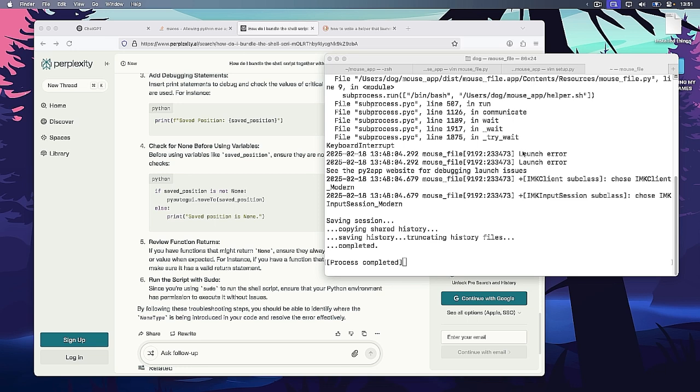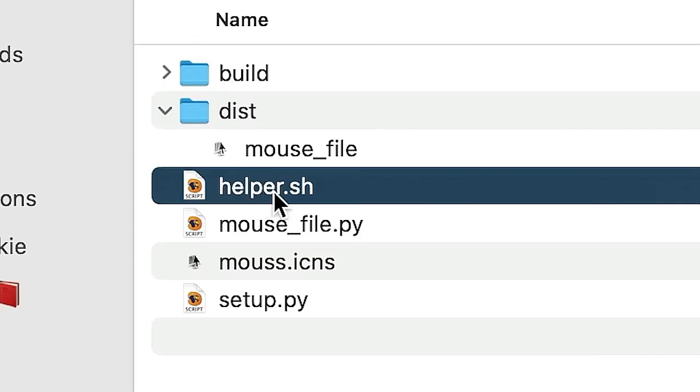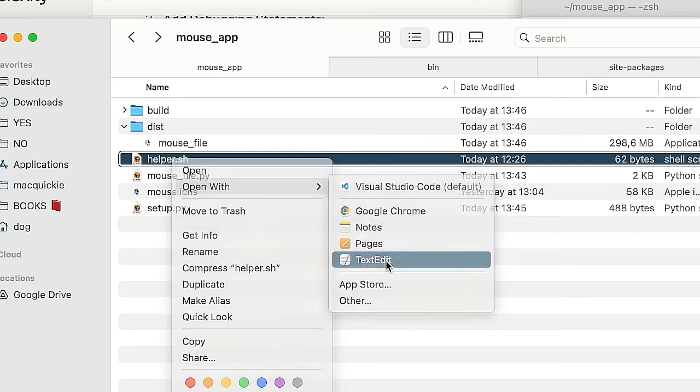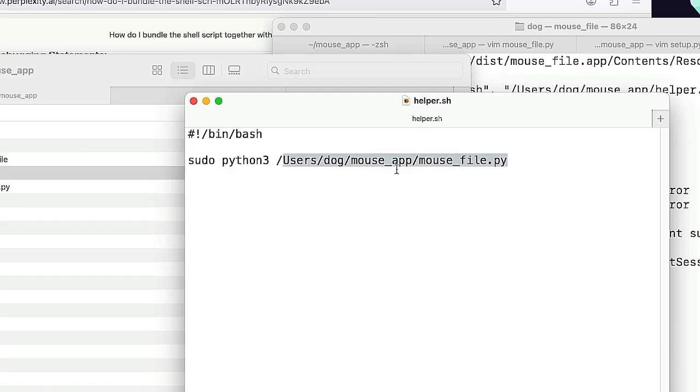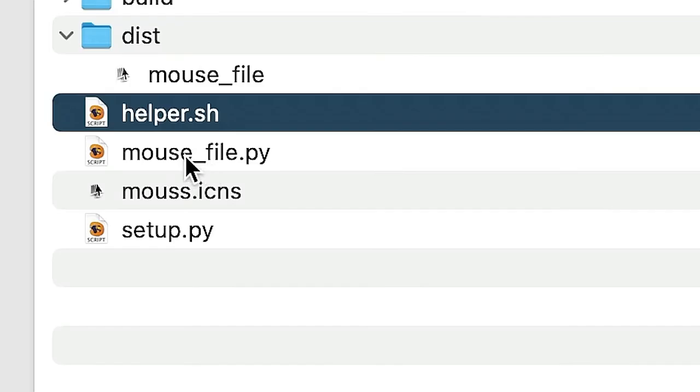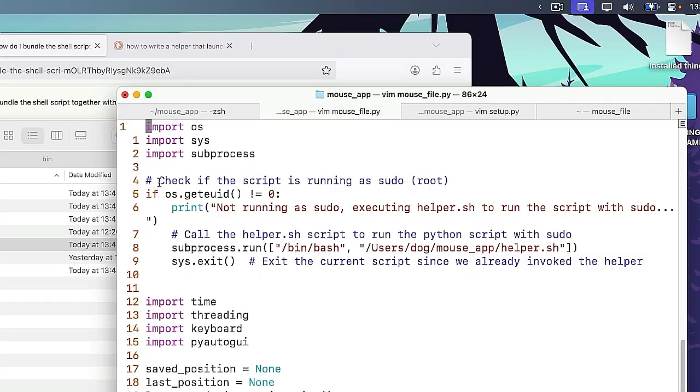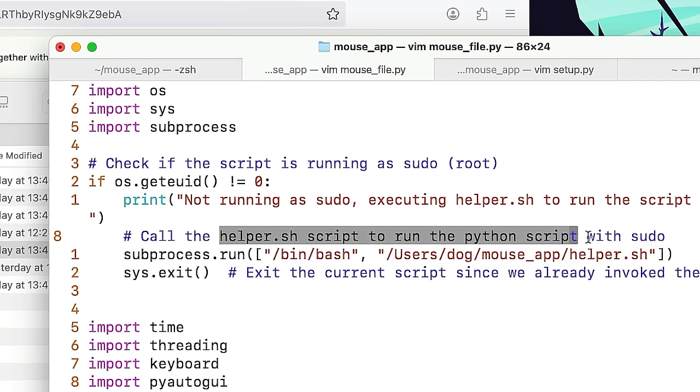I just tried for one more hour to figure this out. Another hour, not even actually close. I tried to set up this helper script. It opens my Python file to run it with sudo, and then inside of my actual code, I have this to check if the script is running as sudo, and if it's not, then it calls the helper script to run it with sudo.